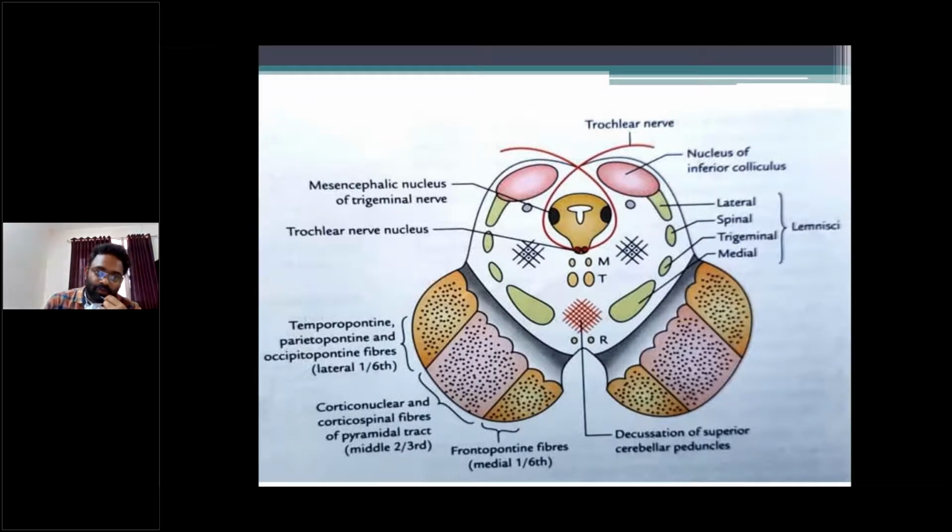So the trochlear nerve nucleus is situated in the midbrain at the level of the inferior colliculus. So the inferior colliculus level contains the trochlear nerve nucleus.